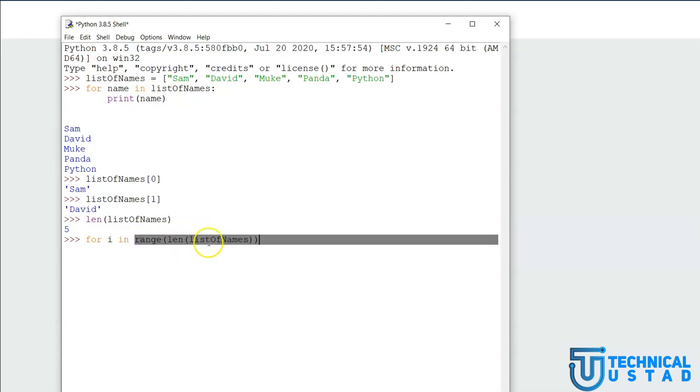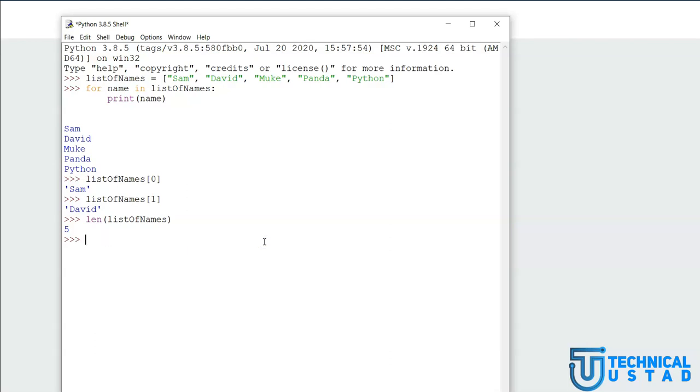Now this range, first of all, will check the length of the list of names, which we have just seen is 5. Now it will substitute 5 here. So we will be having a range of 5. And if you remember from the last discussion, let me cut this and show you what range of 5 is. To show you range of 5, I will first call list on it, and see here it is starting from 0 to 4, and this 0 represents the index of Sam and 4 represents the index of Python.